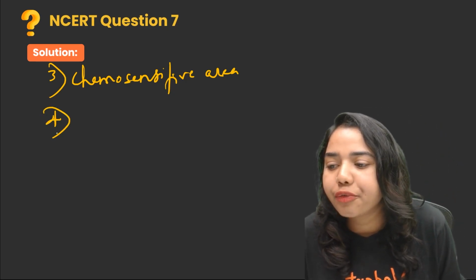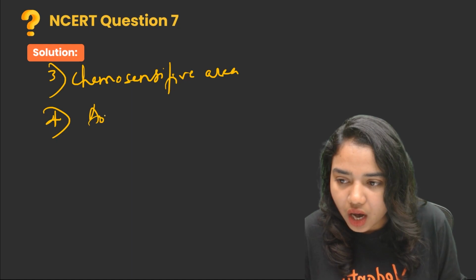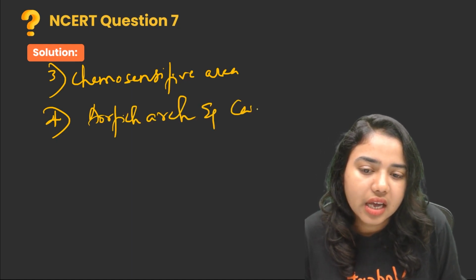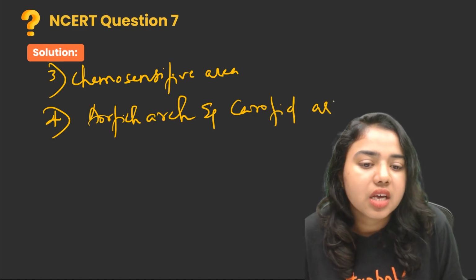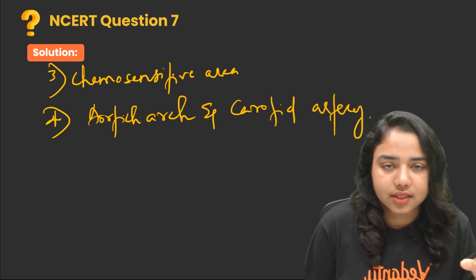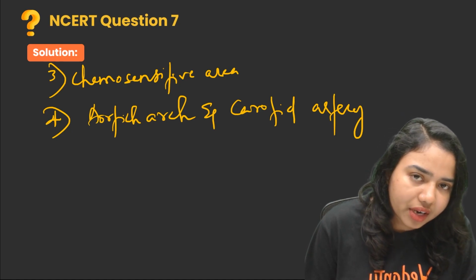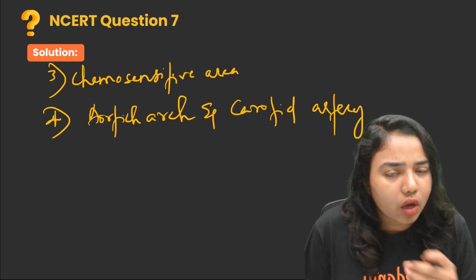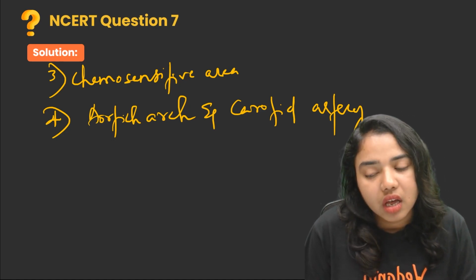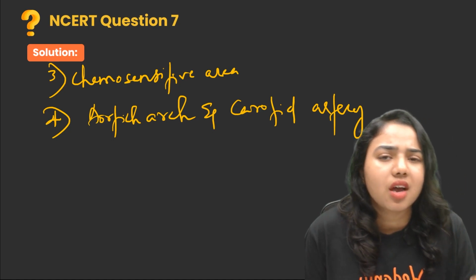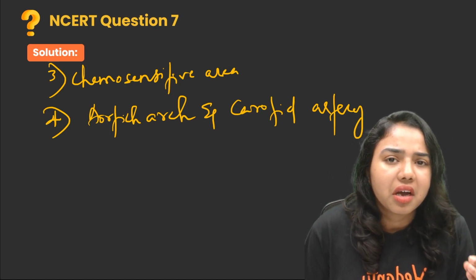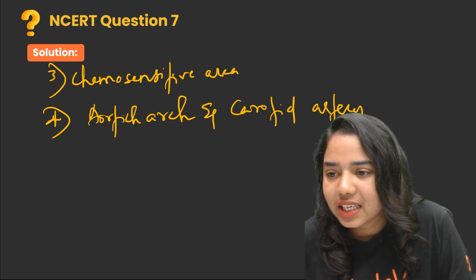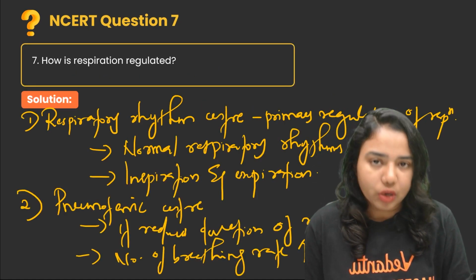And the fourth one is aortic arch and carotid artery. So these blood vessels, the aortic arch and carotid artery, also contain several chemoreceptors which can sense chemicals like carbon dioxide and hydrogen ions. If the concentration of these chemicals is very high, they'll eliminate the excess amount of these chemicals. So this is how the respiration is regulated in our body.